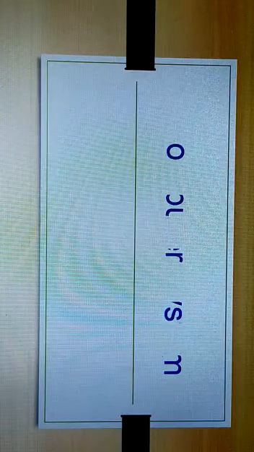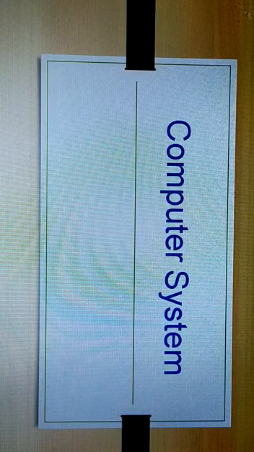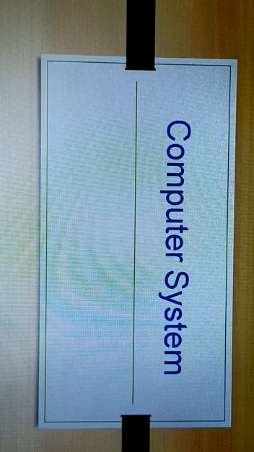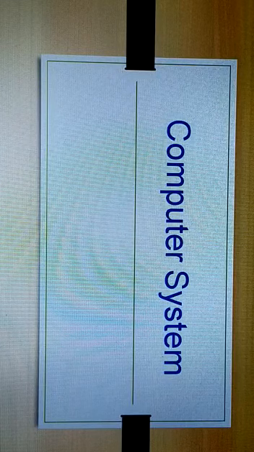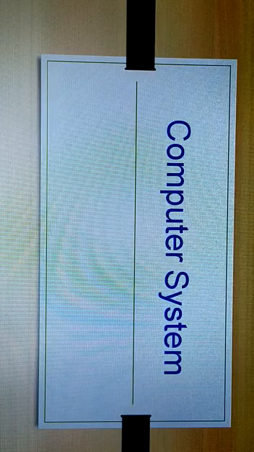Today we will discuss the computer system and each and every functional component of the computer system. First of all, there are two words in computer system: one is computer and another one is system. You are very much familiar with the word computer, and we have previously explained it. Now the other word is system, so first of all, we must know about the system.